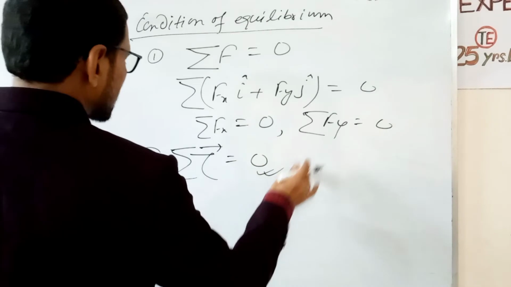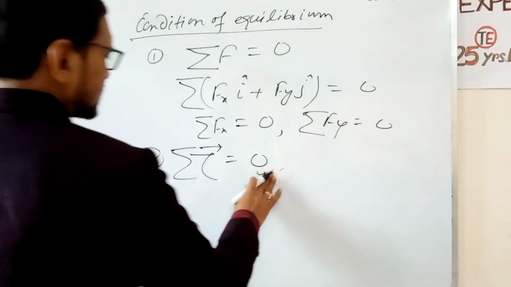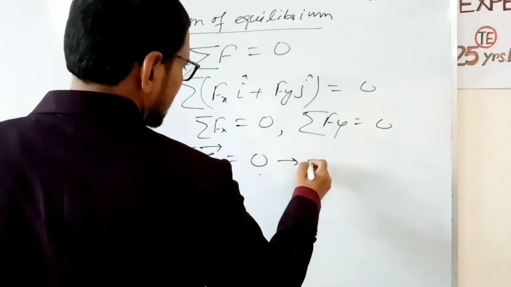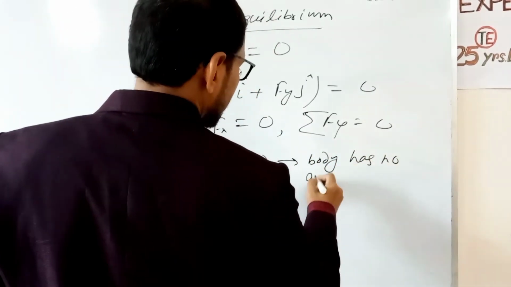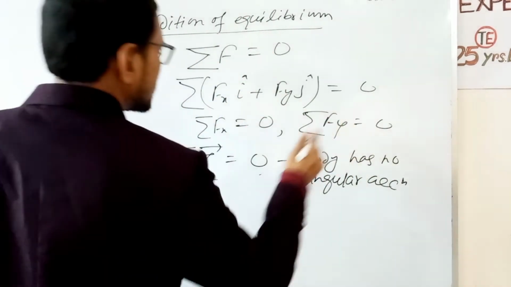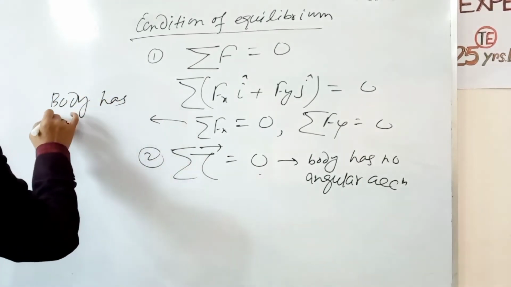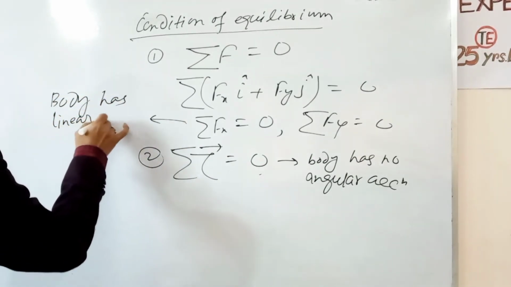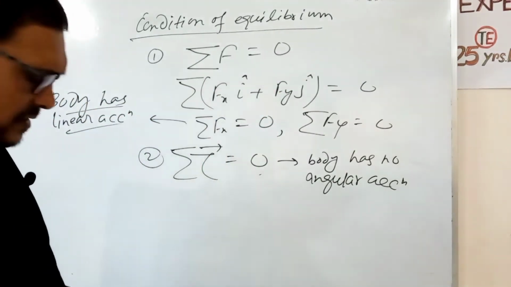If torque is 0, then the body has no angular acceleration, and if summation of Fx and Fy are 0, then the body has no tangential or linear acceleration. So these are the conditions of equilibrium.